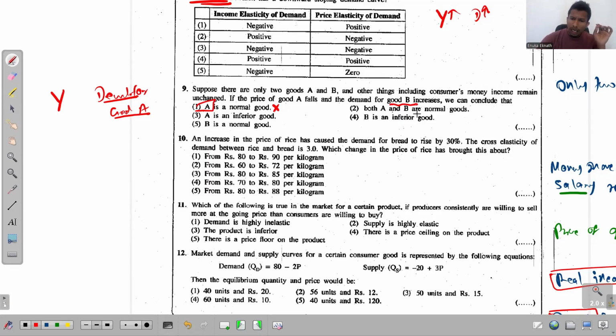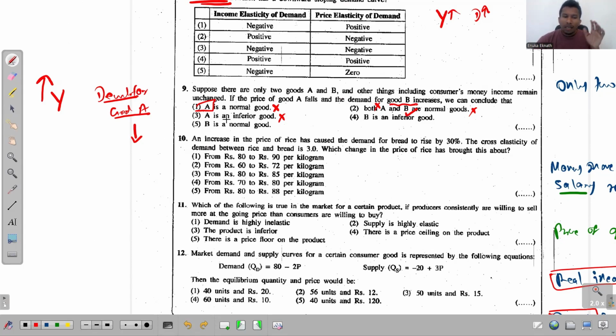Second one, both A and B are normal. See, B is a normal good, but I can't comment on good A. Third one, A is an inferior good. If the demand for good A decreased when income increases, I would have recognized that as an inferior good, but right now, with the available information, I can't comment on that.